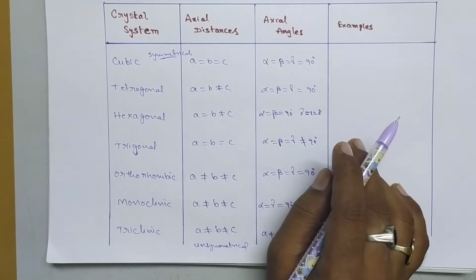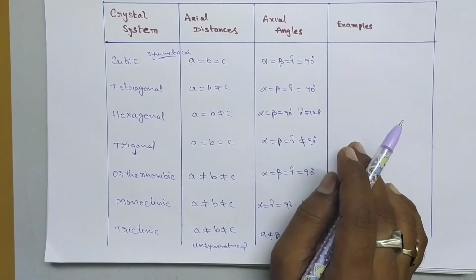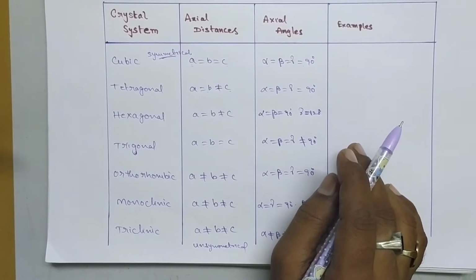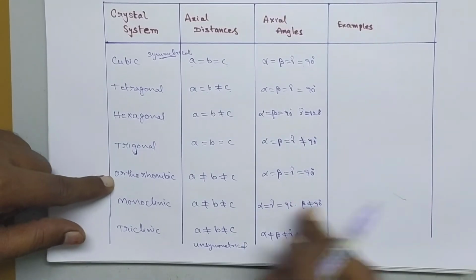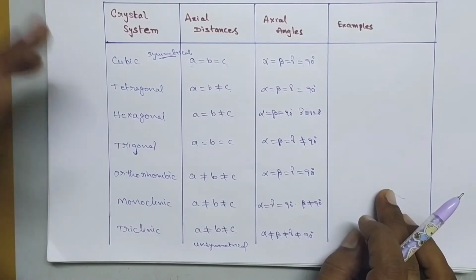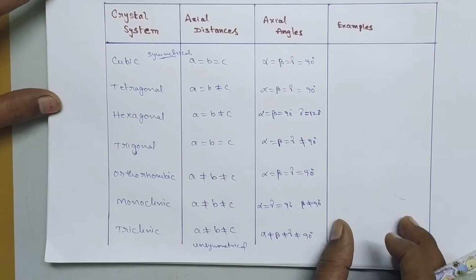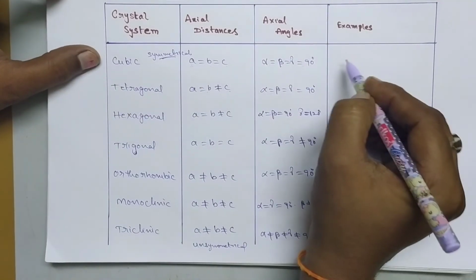Now go for the examples. So in examinations he is asking which one of the following exhibits hexagonal structure, or which one of the following molecules exhibits orthorhombic structure, likewise. So you have to remember some examples also. So let us consider the examples.